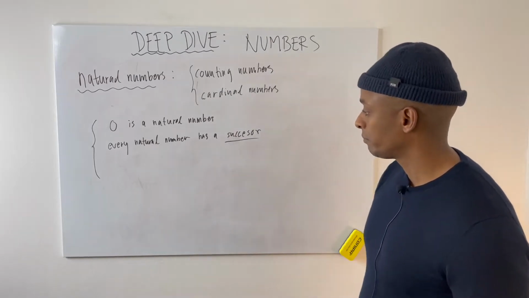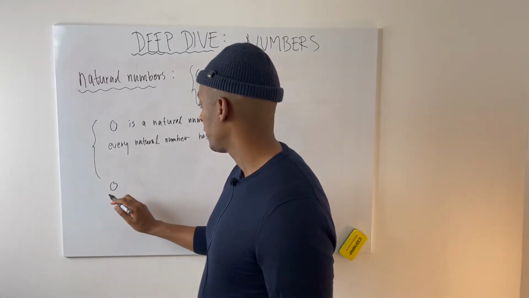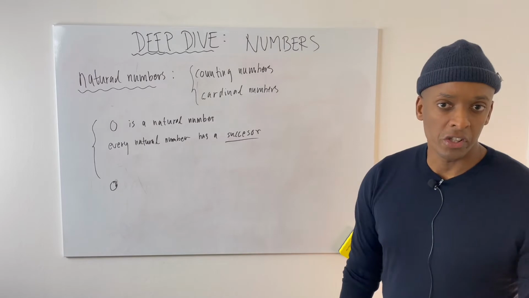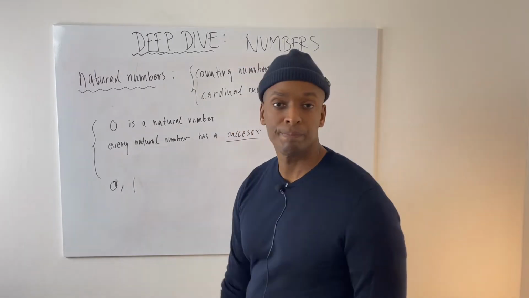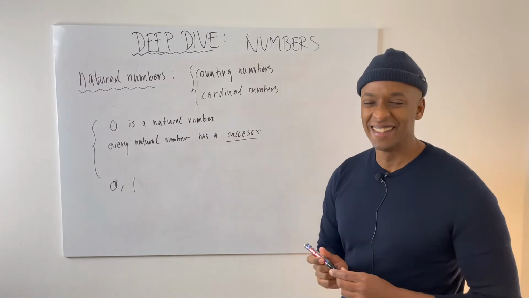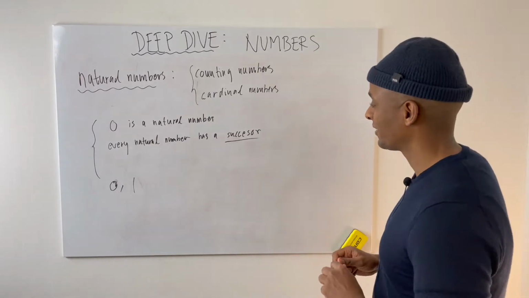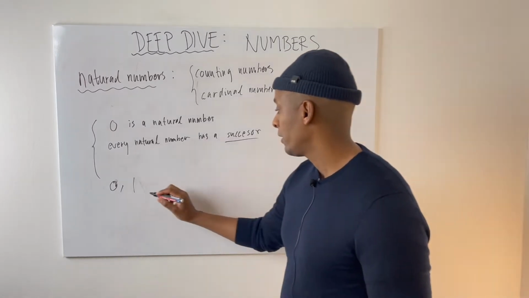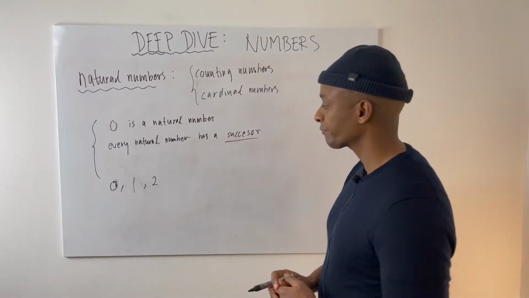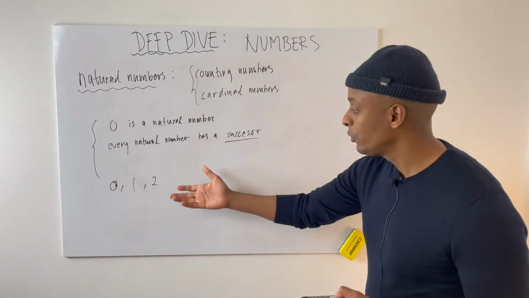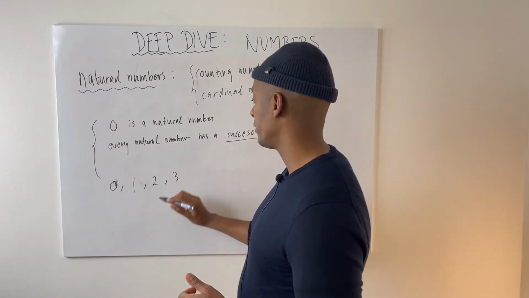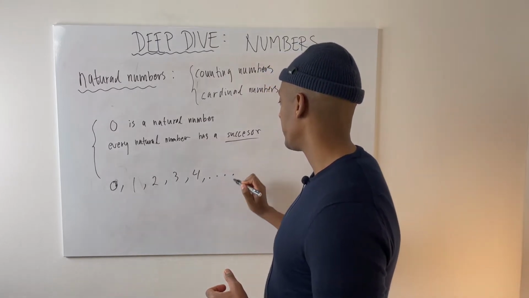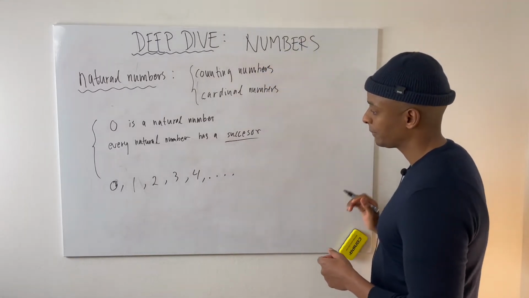So what do we mean by that? We start with 0, and then there's a number that comes after 0. We call it 1. Okay? This is weird, I know, but just try to follow along. And then 1 has another successor that we call 2. And 2 has a successor, we call it 3. 3 has a successor, we call it 4. And we just keep doing like this forever and ever and ever.